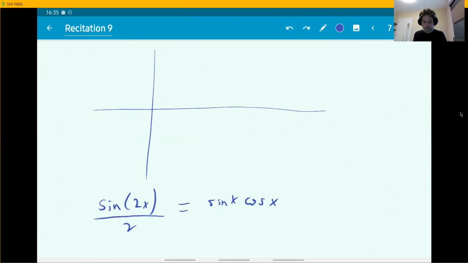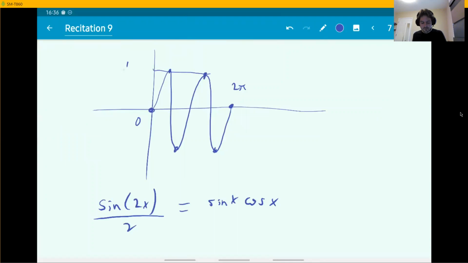So it does something like this: 2 full oscillations between 0 and 2 pi. As you can see, the values at the extremes are 0, and the values at 4 critical points inside are 1/2 and minus 1/2.